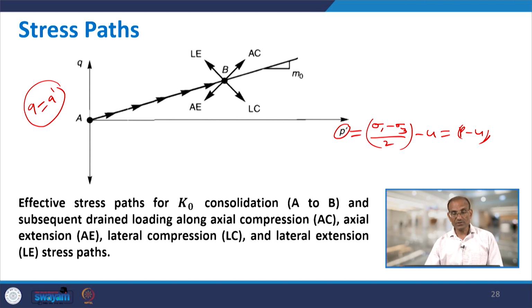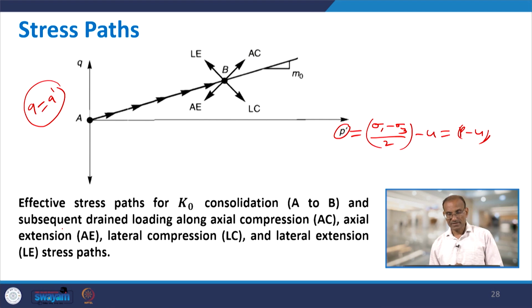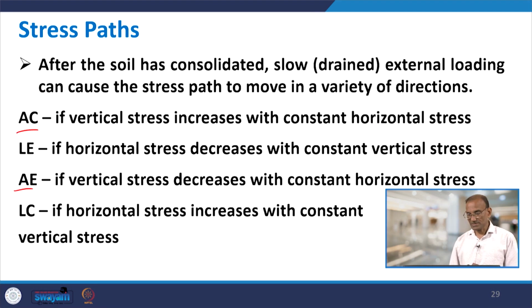Keeping the horizontal stress constant, if vertical stress increases, it is AC. The opposite happens for AE, where vertical stress decreases with constant horizontal stress. AC and AE are opposite, while LE applies if horizontal stress decreases with constant vertical stress, and if horizontal stress increases with constant vertical stress, it is LC. If it decreases, we say LE; if it increases, we say LC.